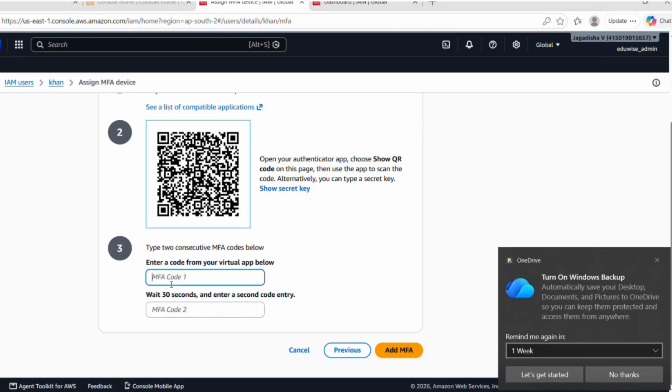Once scanning is done, we need to enter the OTP two times. Right now, I will enter 753113. We need to wait for 30 seconds, and again we need to enter one more code.